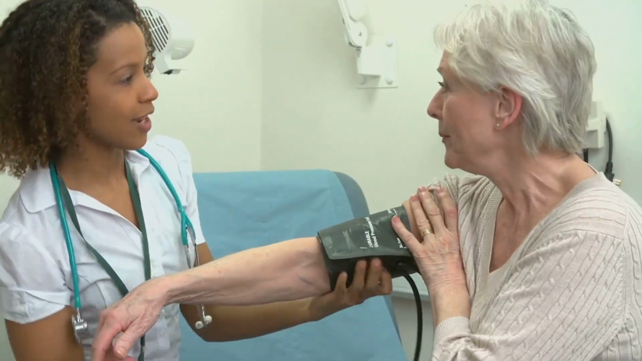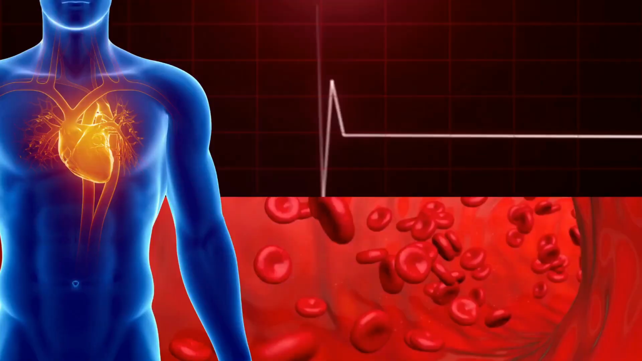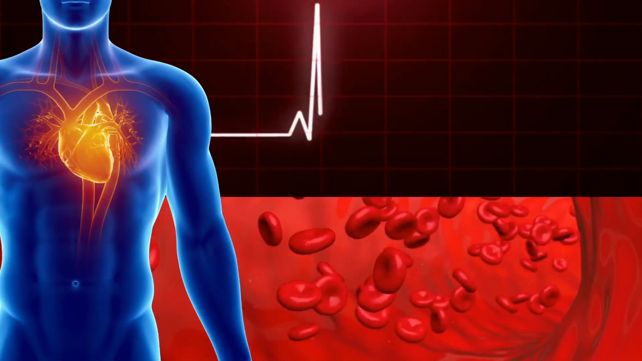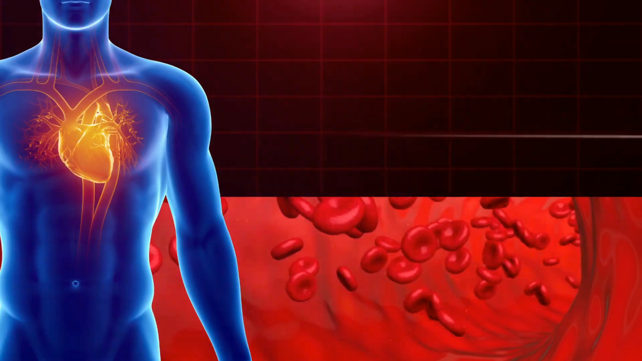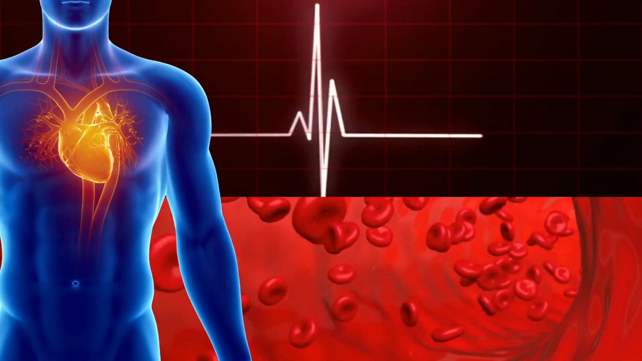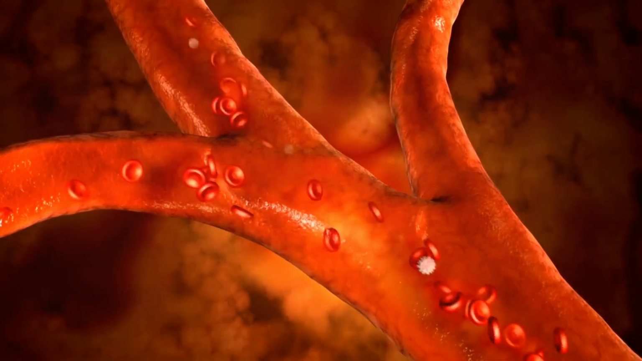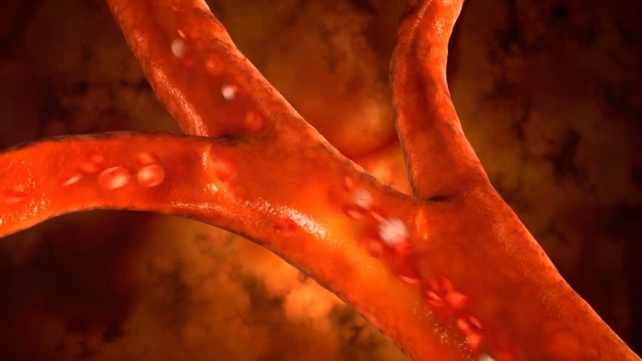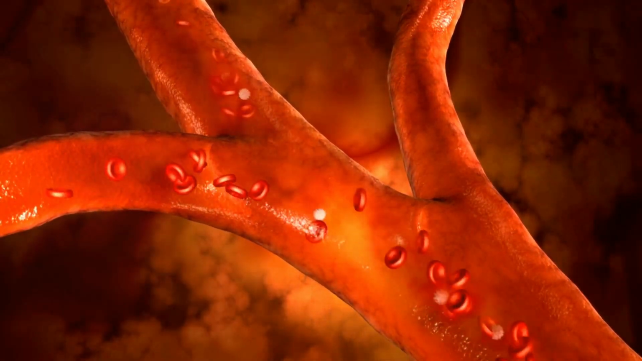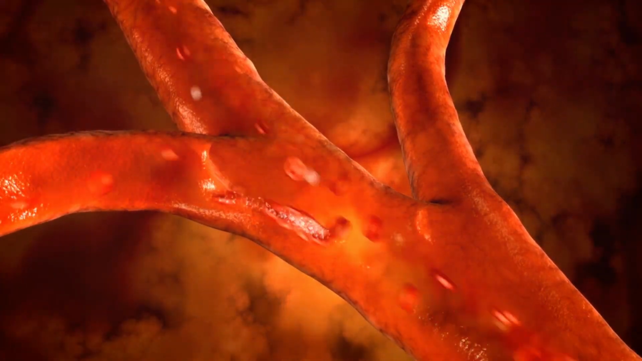Now, several factors influence your blood pressure. 1. Cardiac output. This is the volume of blood your heart pumps per minute. It's determined by your heart rate and stroke volume, which is the amount of blood pumped with each beat. 2. Blood volume. The total amount of blood circulating in your body. Increased blood volume can raise blood pressure, while decreased blood volume can lower it.